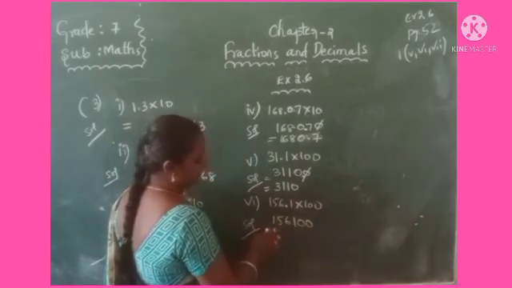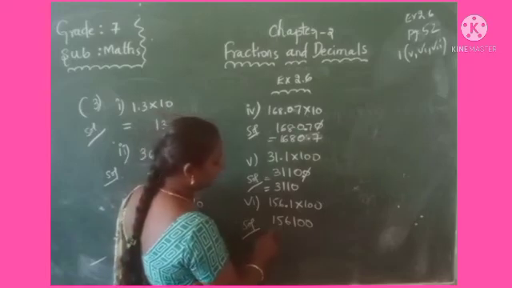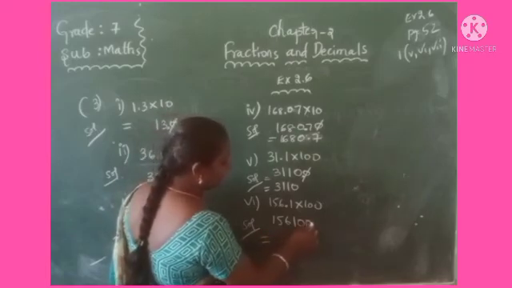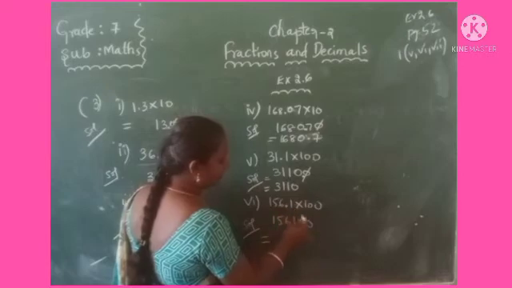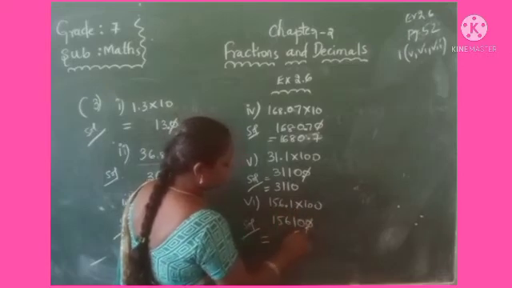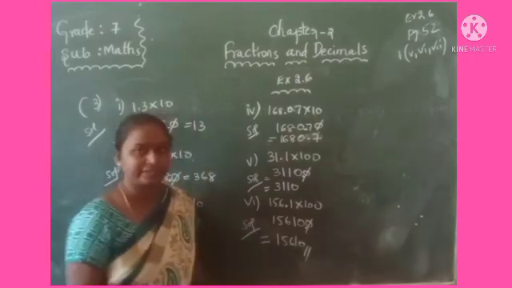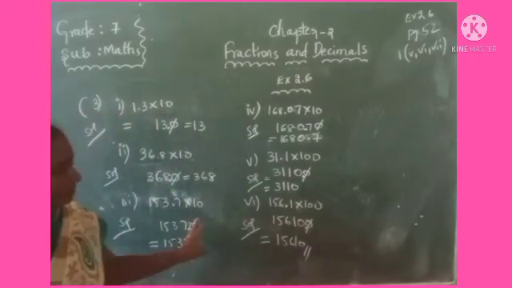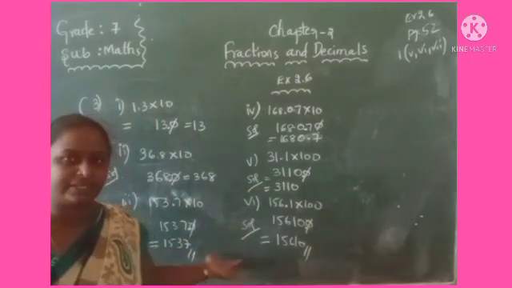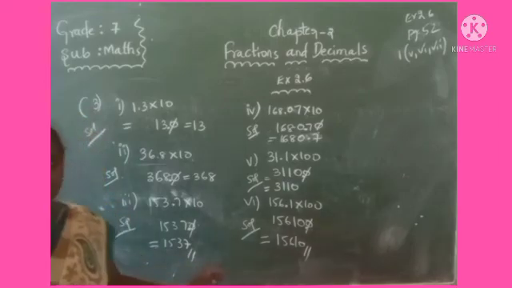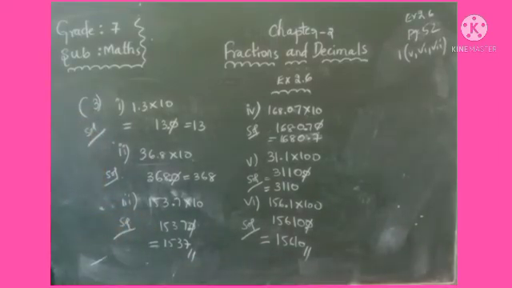You will get 1,56,100. Where you have to give the decimal point, one digit after, you will get 15,610. Very easy, children. Okay, by 10, 100, very easy. So I hope you will do the remaining problems. So that is in the third question, 7.